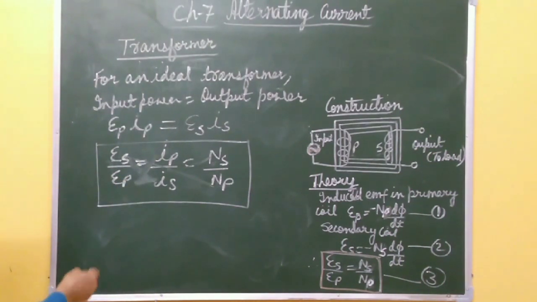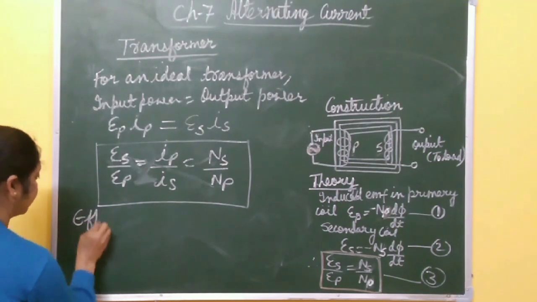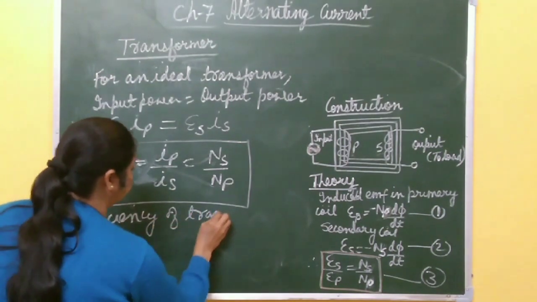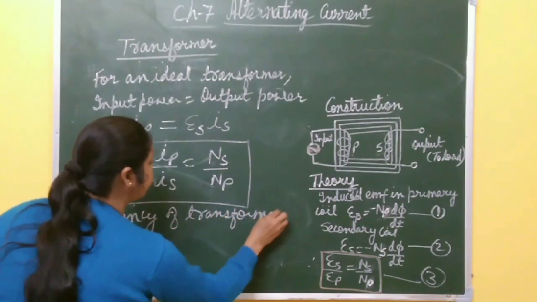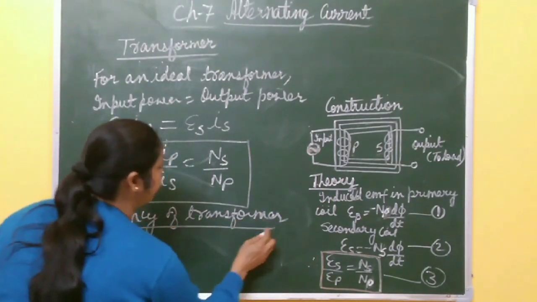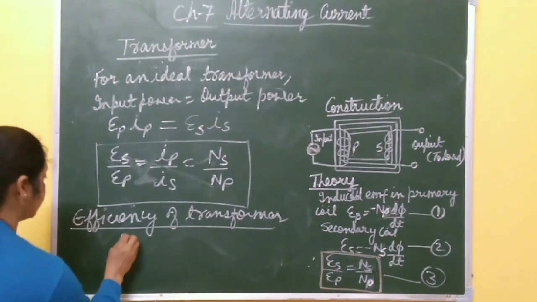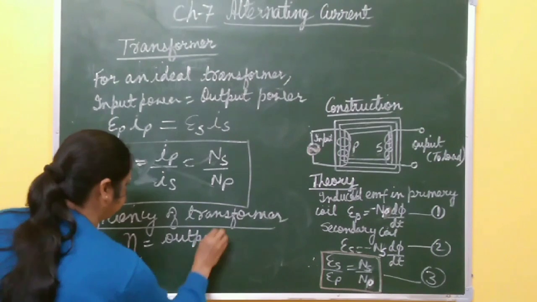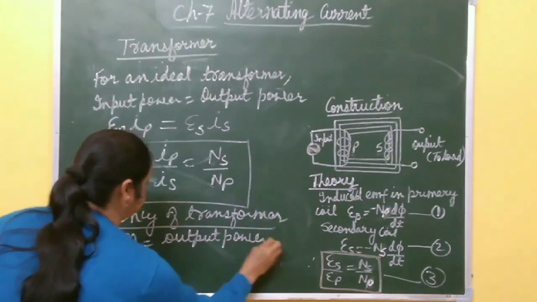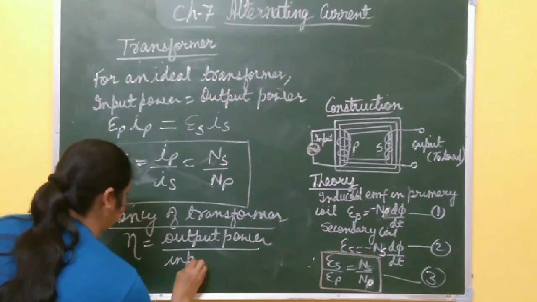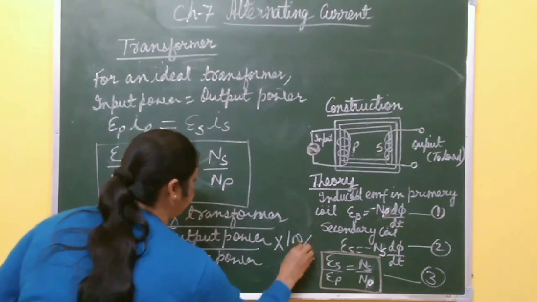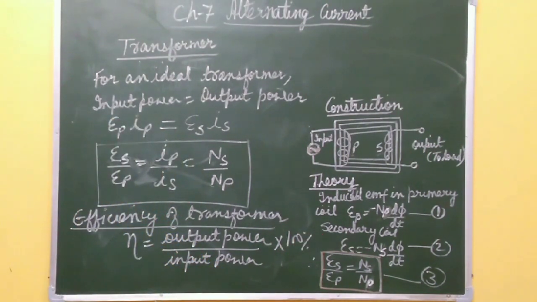Right? Now, after this, there is the efficiency of transformer. It means how much input is supplied and how much output is produced. So efficiency is denoted by output power by input power, and if you want to find it in percentage, it is multiplied by 100. This is the formula for efficiency of transformer.